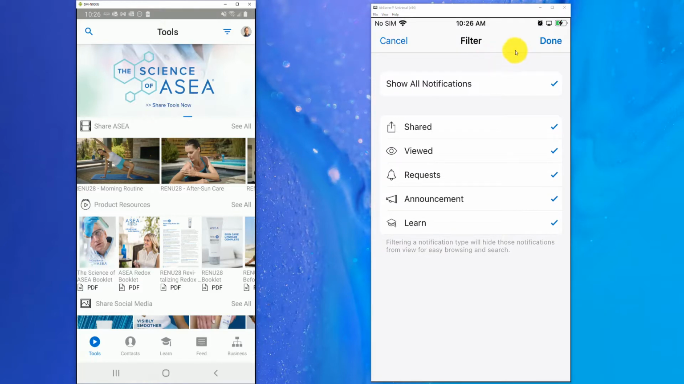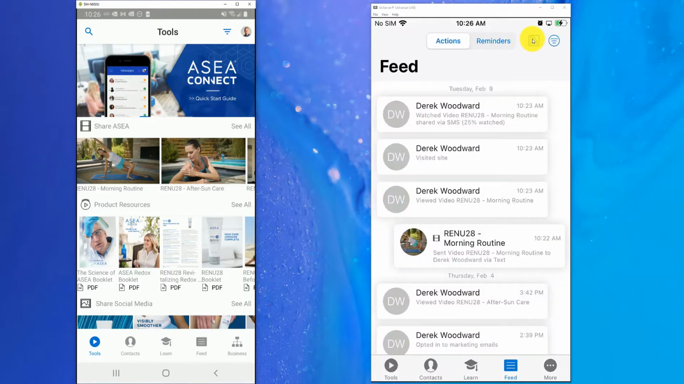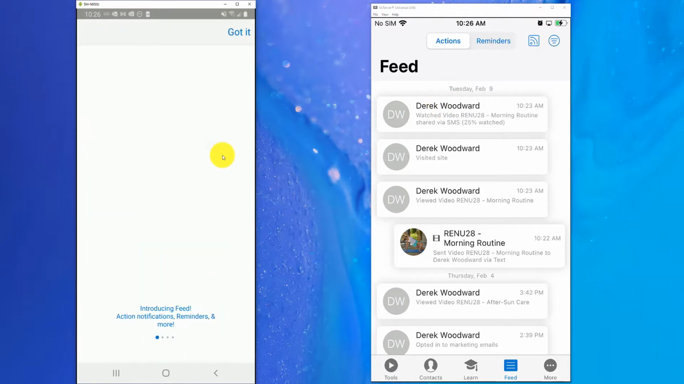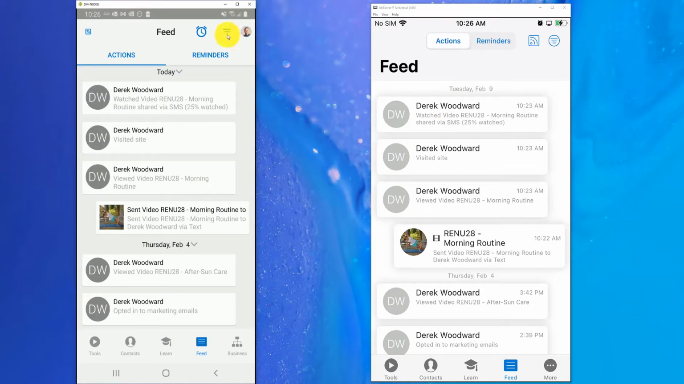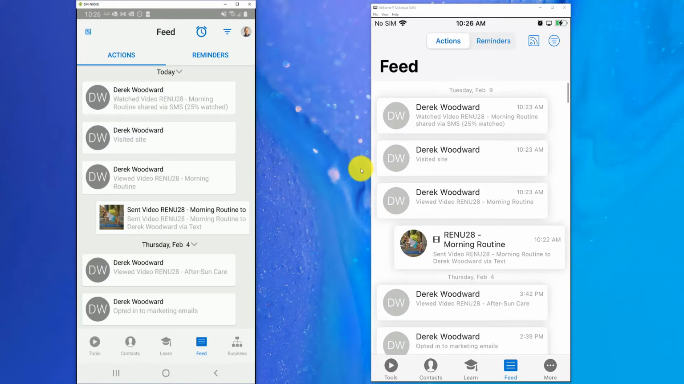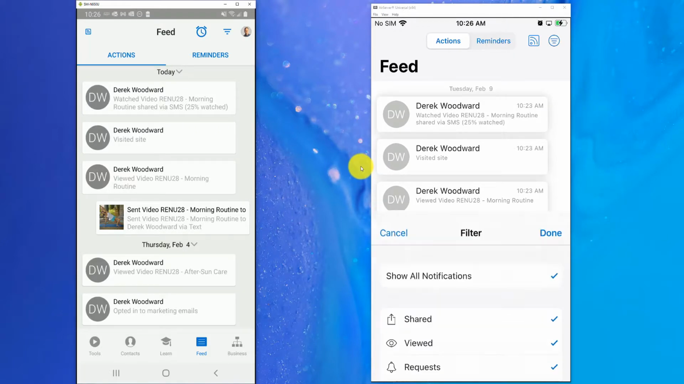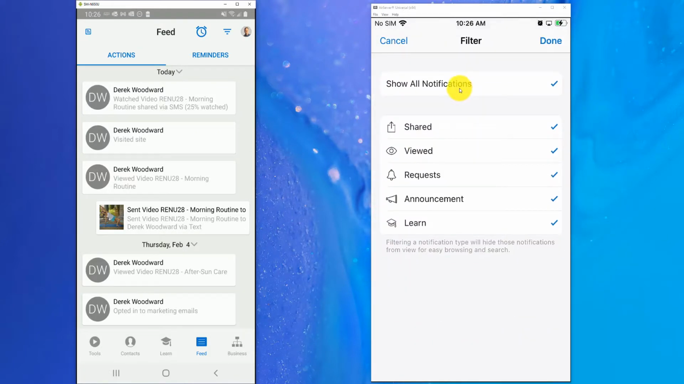So this is a pretty cool filter button here that I don't know if I've touched base on very often. Let me go to my feed area here on my Android and see. So we have this little filter option here that you can use to filter all of the information that gets sent back to you. If you tap on this filter option here, you'll be able to go through and see all of the notifications of just people who have viewed the content.